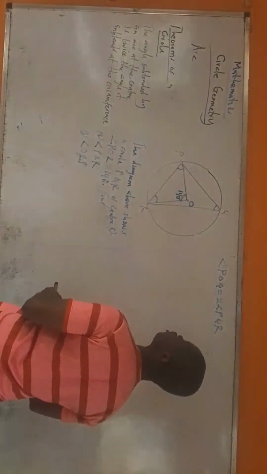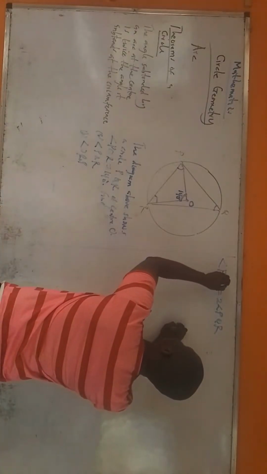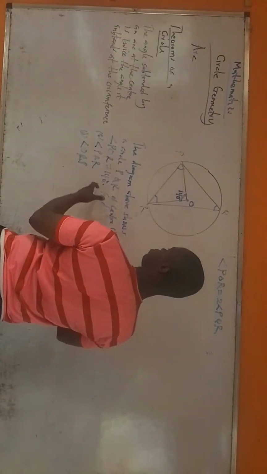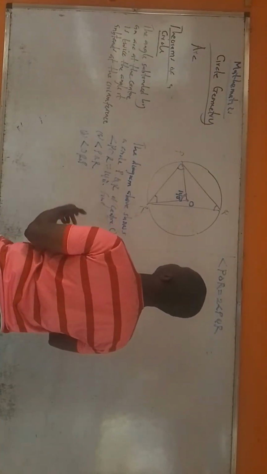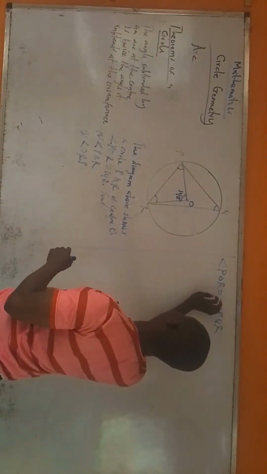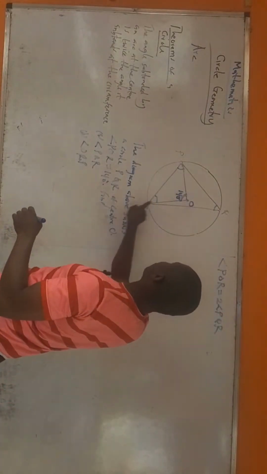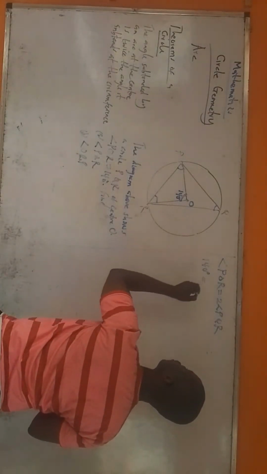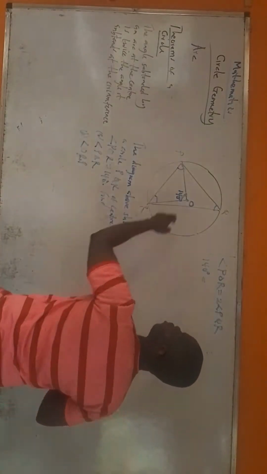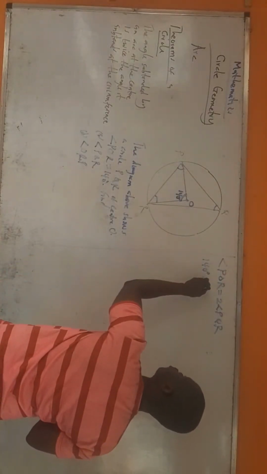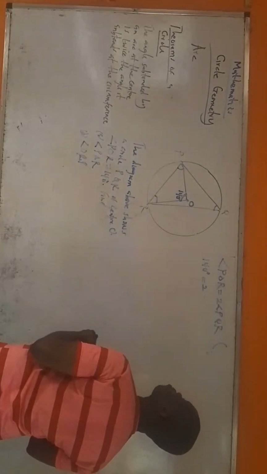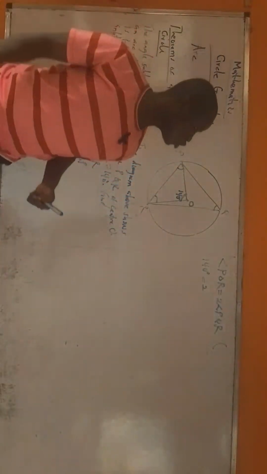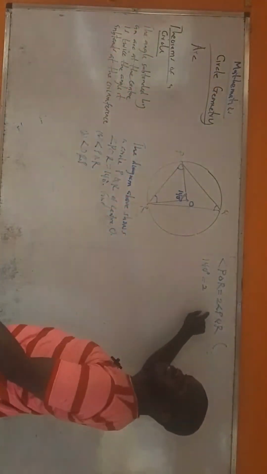Now, we all know that what angle is POR? Sorry, it's not POQ, it's POR. It was my mistake. Angle POR, what is it? 140 degrees. That means 140 degrees equals 2 angle PQR. Now, when you write this, angle POR equal to 2 angle PQR, if you are writing WAEC, you must put your reason in brackets for writing this.